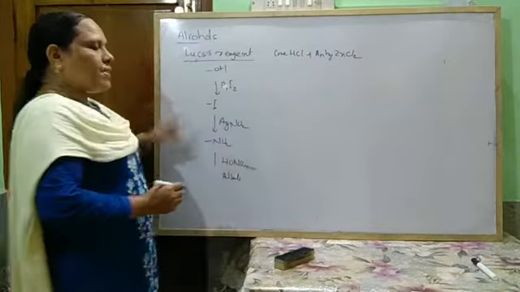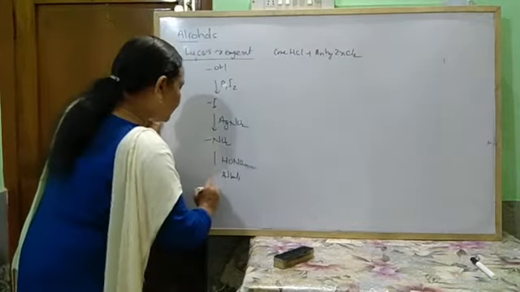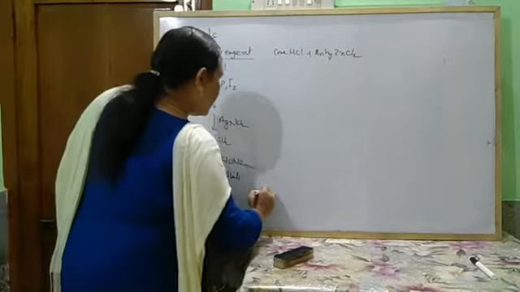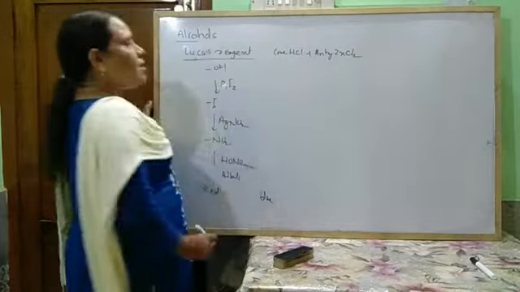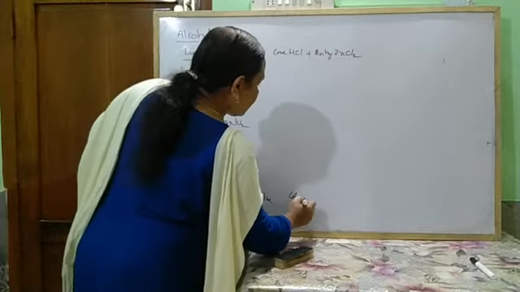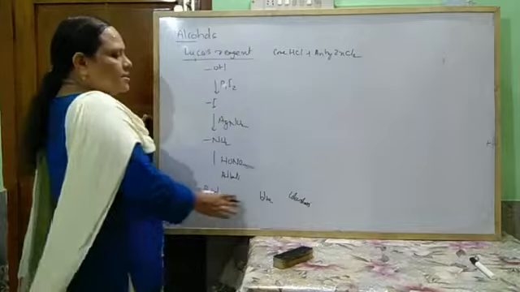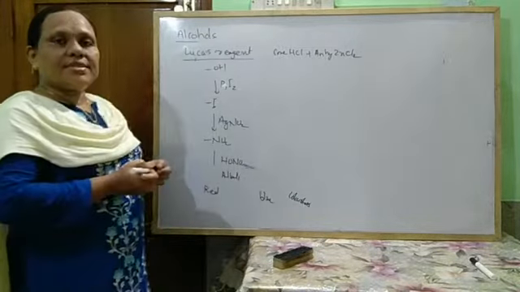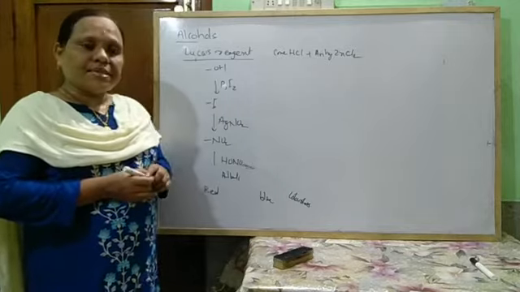So in case of primary alcohol, it gives a red color. In case of secondary alcohol, it gives a blue color, and in case of tertiary alcohol, it is colorless. So by observing this color, primary, secondary and tertiary alcohol can be distinguished.